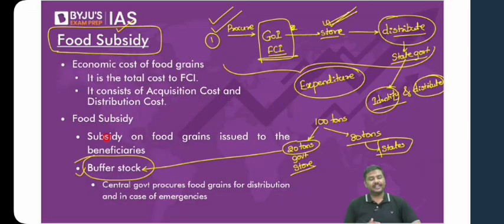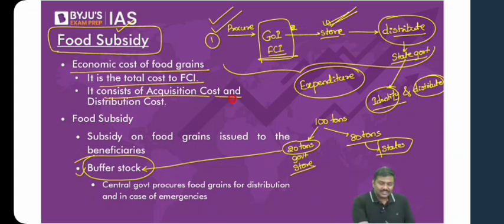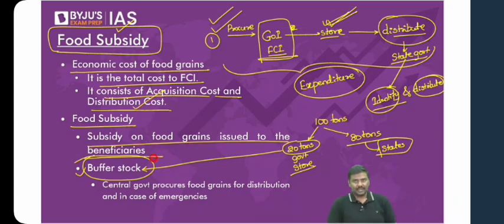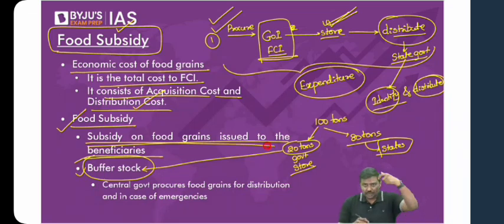Have a look at the slide here. Food subsidy, how do we calculate it? First, we will calculate the economic cost of food grains. That is the total cost which is incurred by the Food Corporation of India. It will consist of acquisition cost, which includes the procurement cost, the procurement incidentals, etc., as well as the distribution cost. The food subsidy is basically the subsidy that is incurred by the government when the food grains are distributed, and even where food grains are procured and stored in the form of buffer stock. The food subsidy is basically the subsidy on government distributing the food grain plus the expenditure that they have incurred on the buffer stock. That is basically how the food subsidy is calculated by the government here.